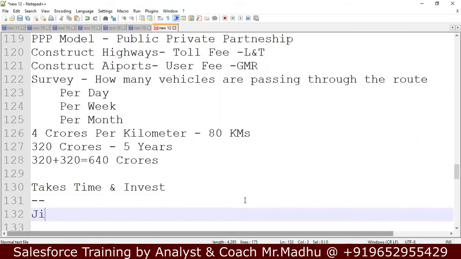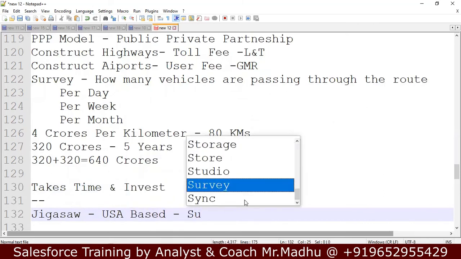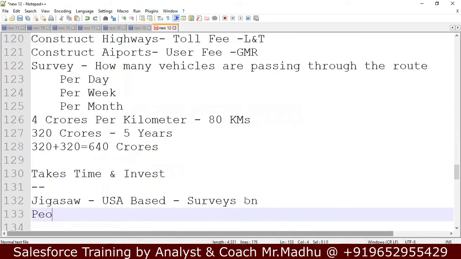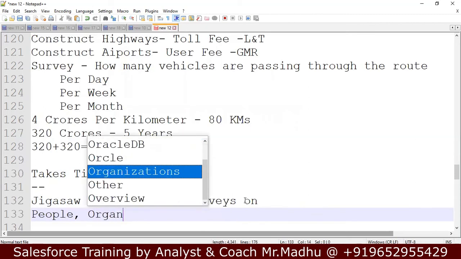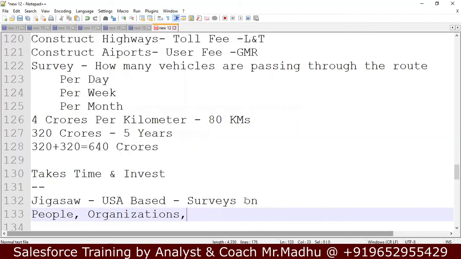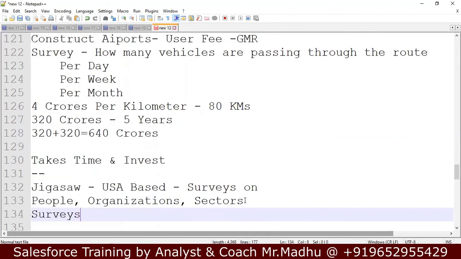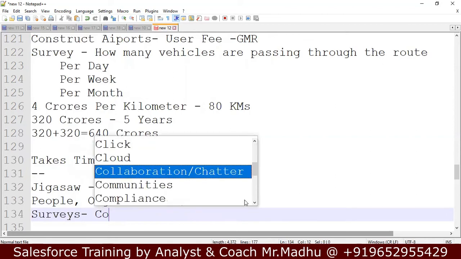Now, there was an organization called Jigsaw. This is a USA based organization. They used to conduct surveys on different people and organizations, and in all sectors they used to conduct surveys. They conduct surveys and collect data.